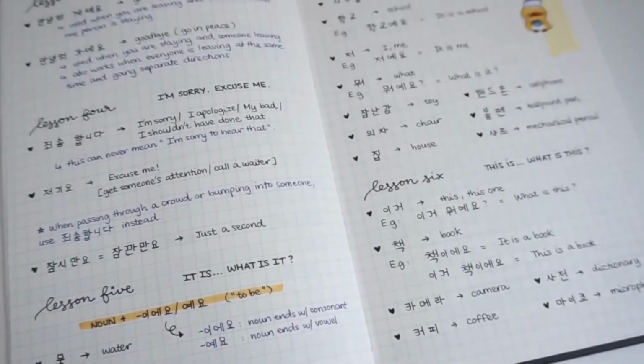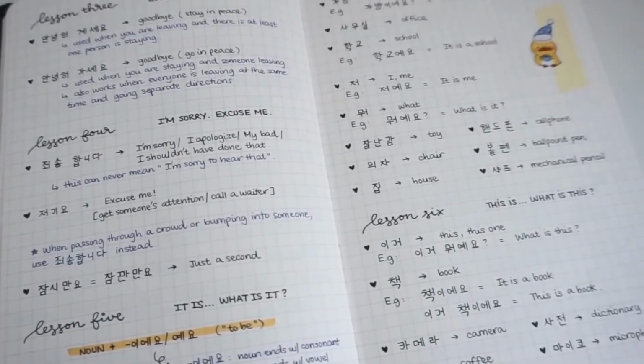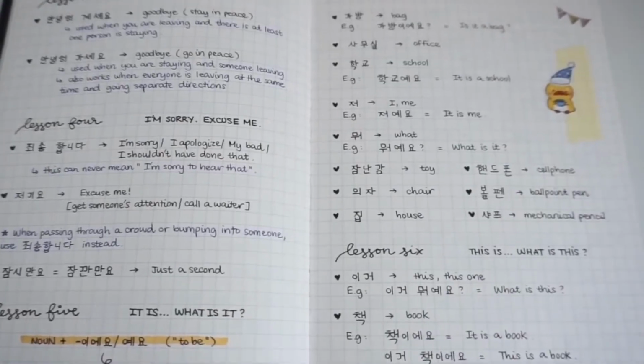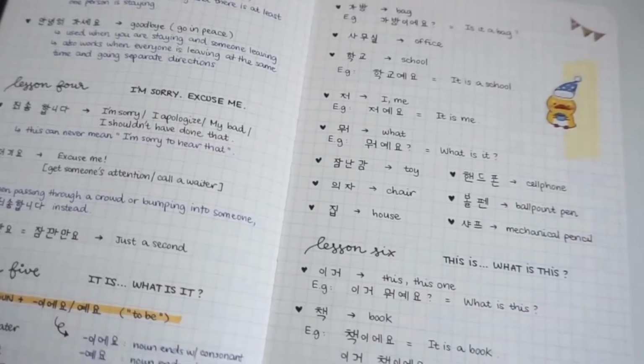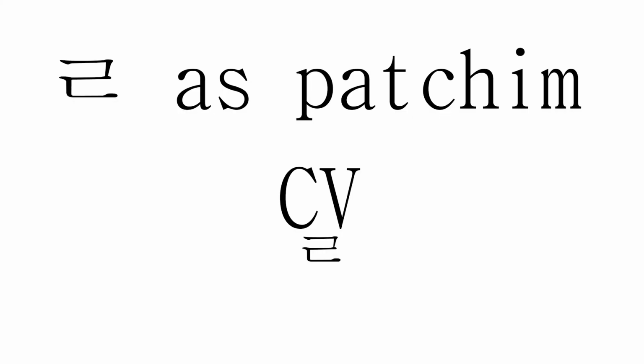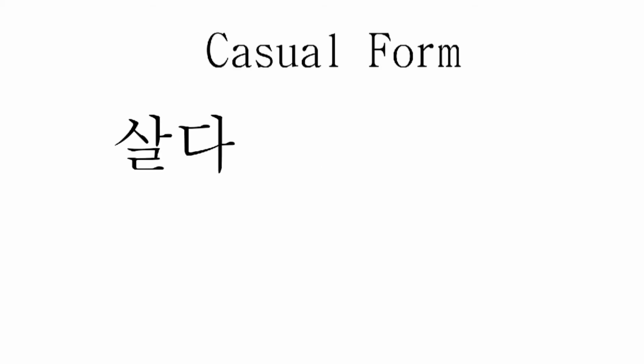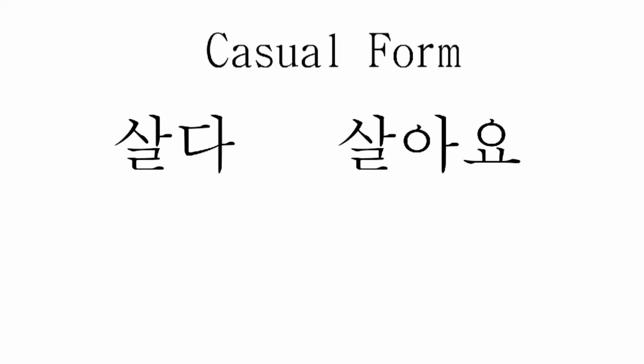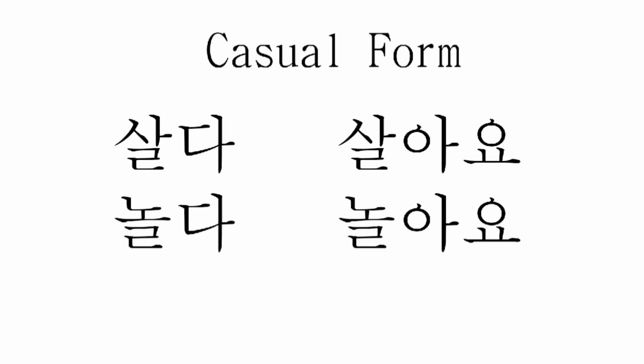However, there are some irregular verbs in Korean language which have to be treated exceptionally in either formal or colloquial manner. They may look complicated, but if observed carefully, each kind of irregular verb has its own pattern and a specific manner in which it has to be treated. Like when there is a ㄹ as pachim in the verb root, the verb is treated as a regular verb in colloquial form. For example, 살다, 살아요, 놀다, 놀아요.